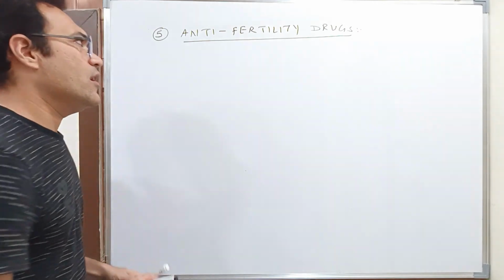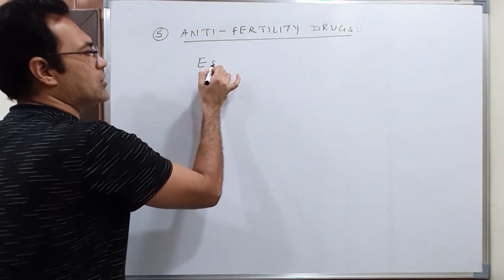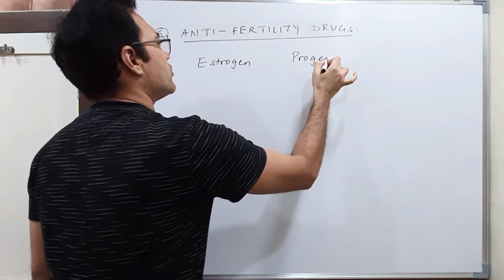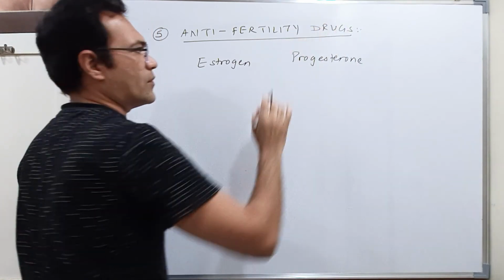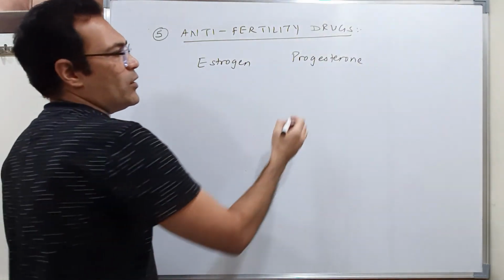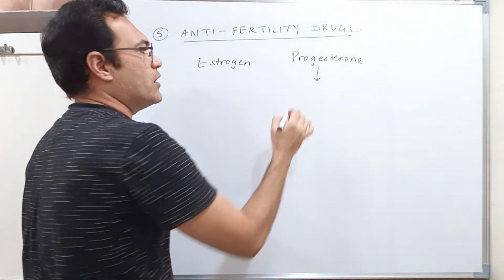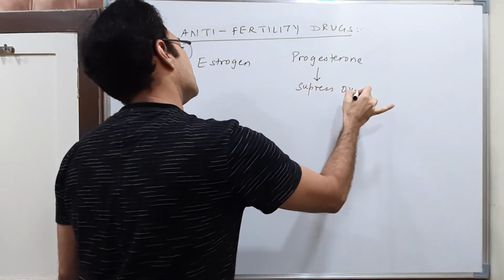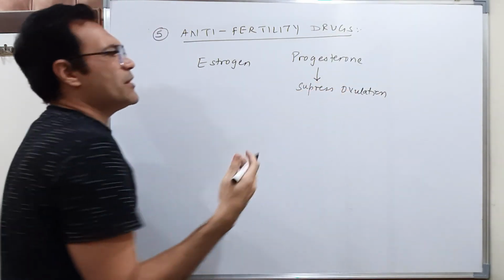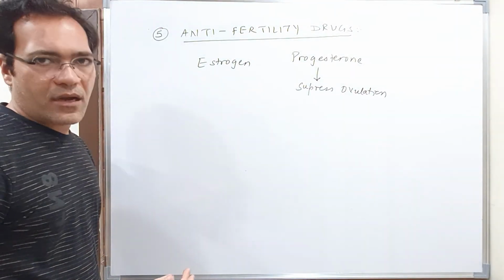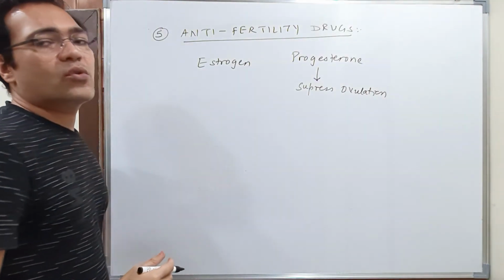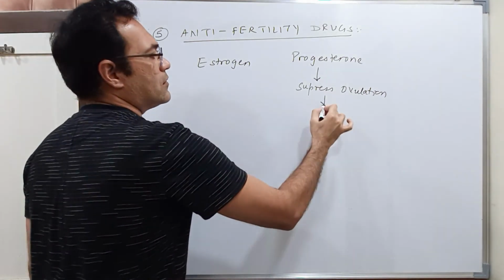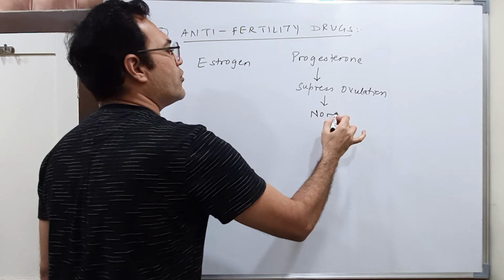As you know, in a female there are two main hormones, estrogen and progesterone. You might know that the progesterone hormone suppresses ovulation. It means it will not allow ovulation to occur. Okay, so the synthetic progesterone derivative known as norethindrone.